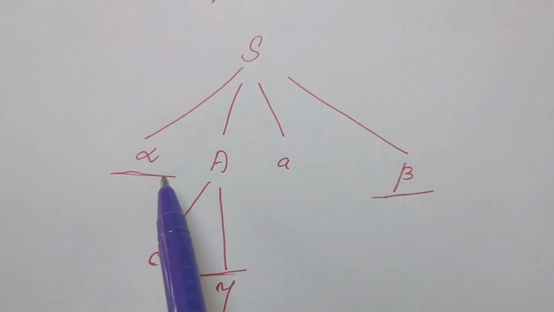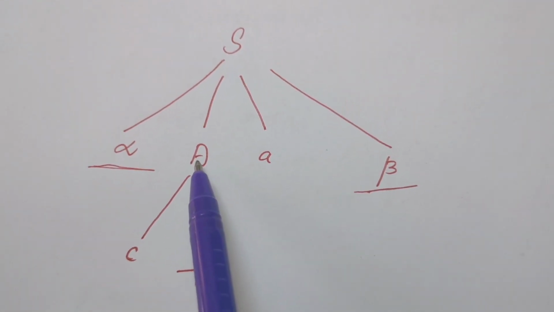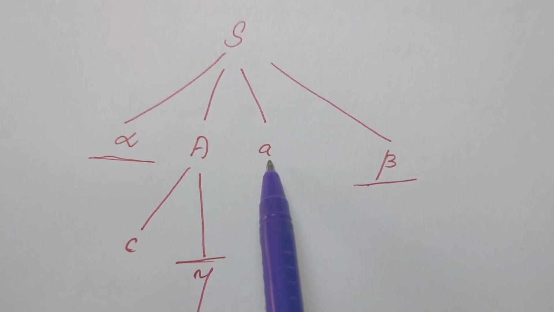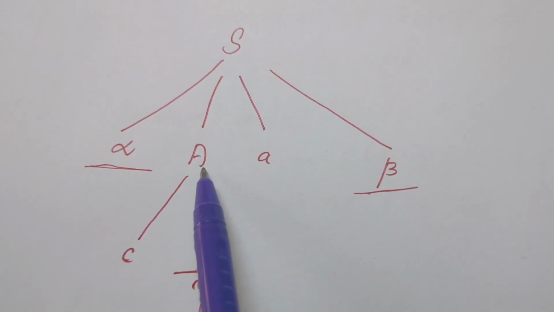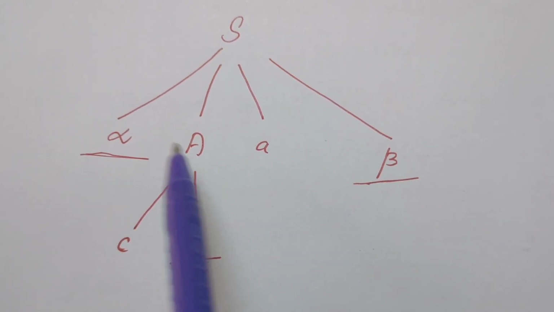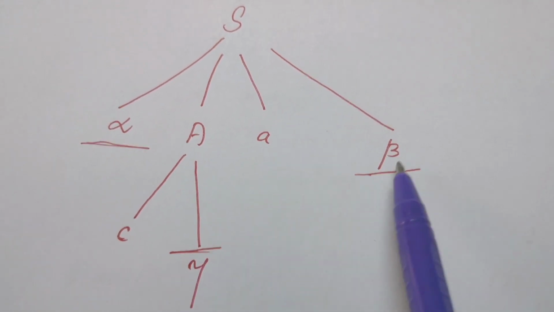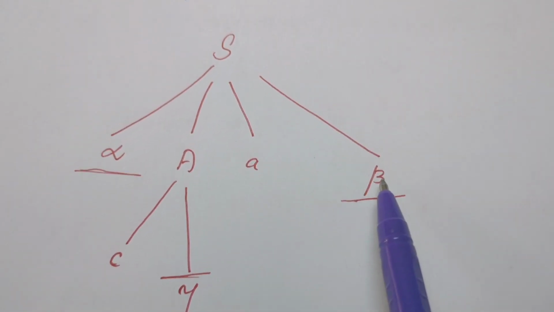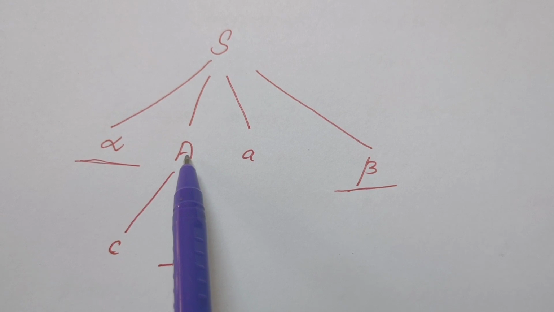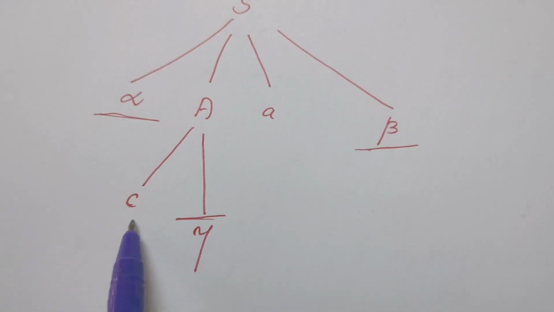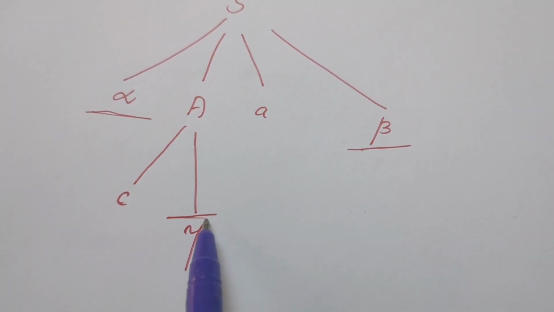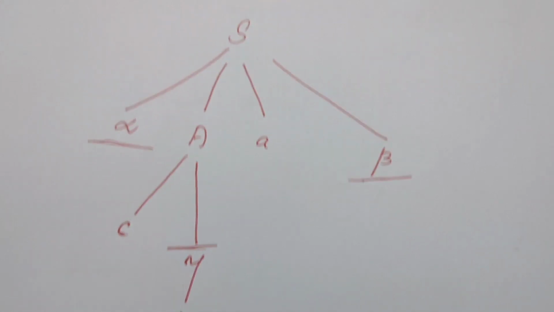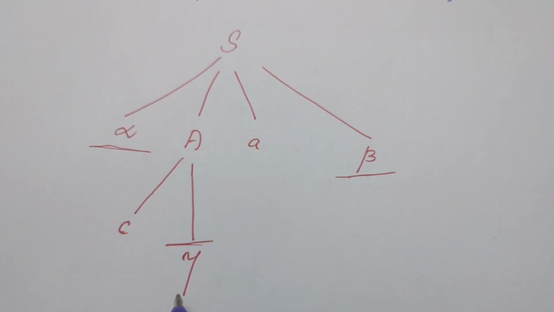Alpha is some substring. A is a non-terminal and this C is a terminal. The other name for non-terminal is a variable also. So alpha, A, beta, this alpha and beta are substrings. Then from A again the tree is expanded like C, and further C is followed by gamma. Gamma is once again a substring of terminals and variables.